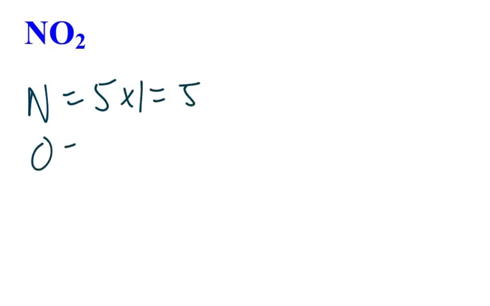Now let's take a look over here. We got NO2. So we're going to put nitrogen is 5 valence times 1. And then oxygen is 6 valence times 2. Okay? And then we're going to go ahead and add this up here. So 12. You'll notice here when you add these, we got 17.